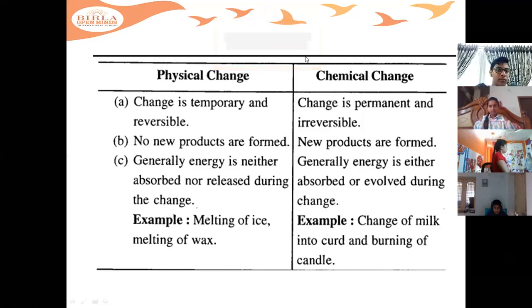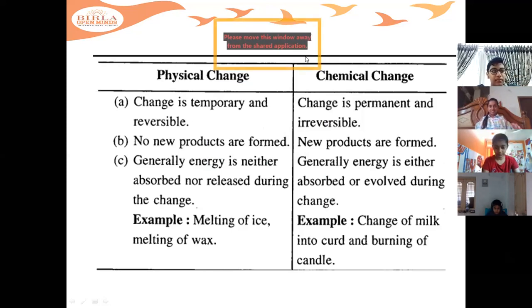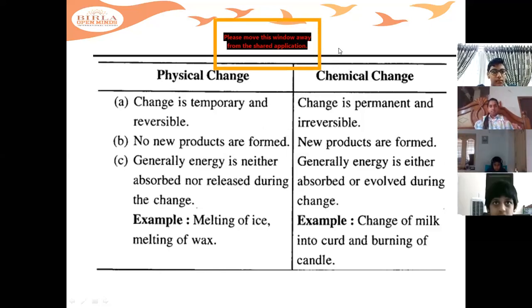So children, yes, what is this? Why are you all chatting here? Okay, children. Just don't chat behind. It's really bad.